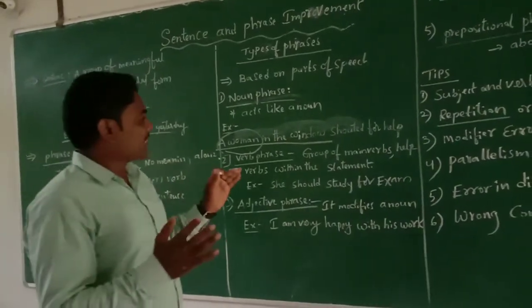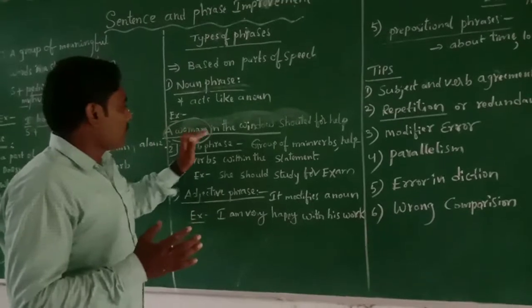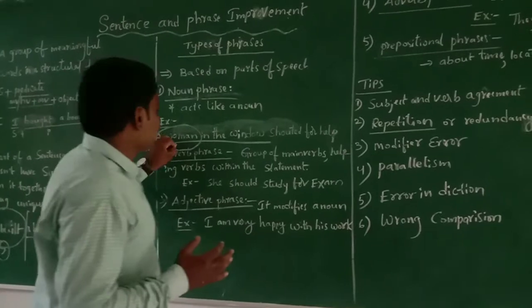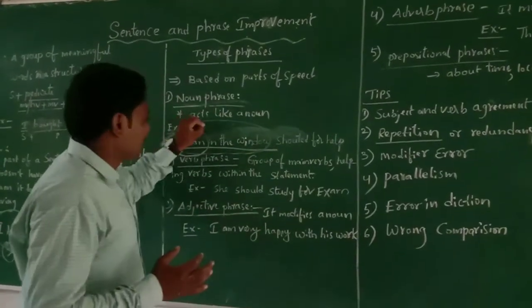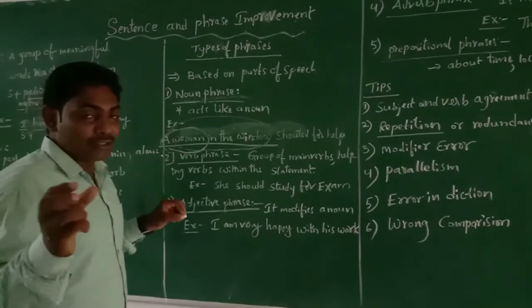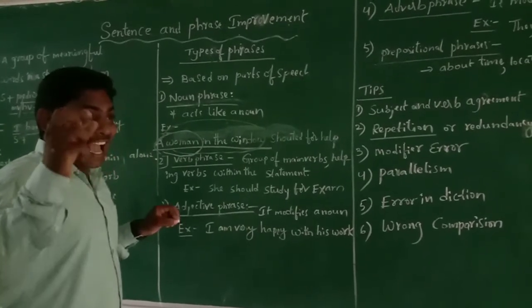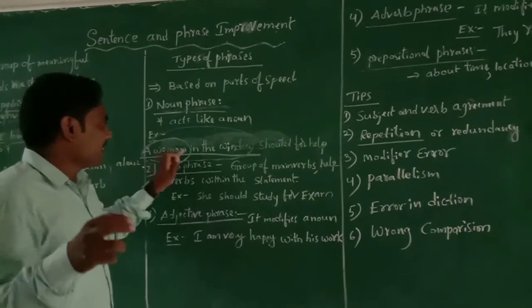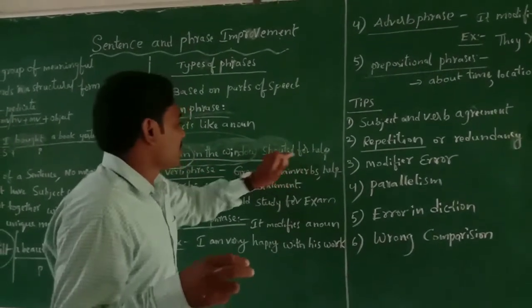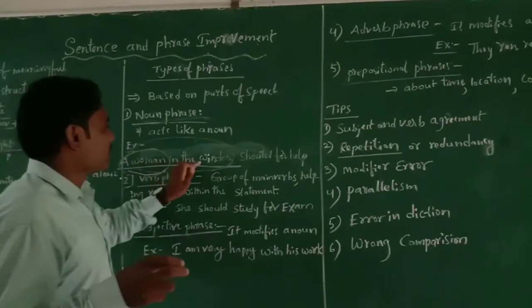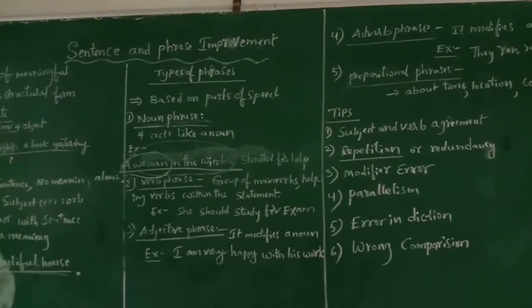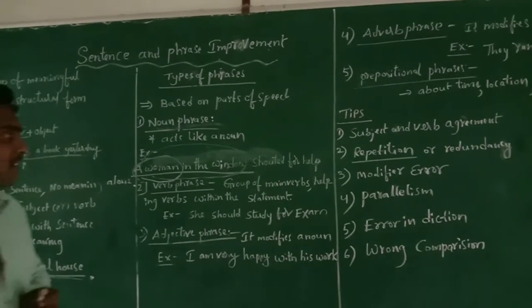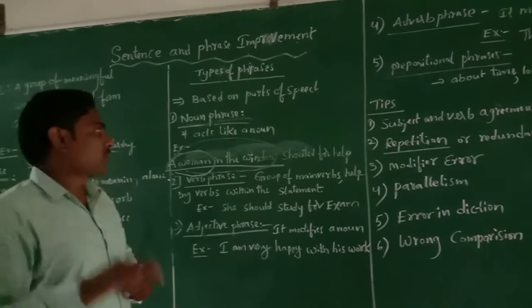Here the group of words "a woman in the window" as a whole is called a noun phrase, and it has been used as the subject in the statement. The noun phrase mainly acts in the statement before the verb.